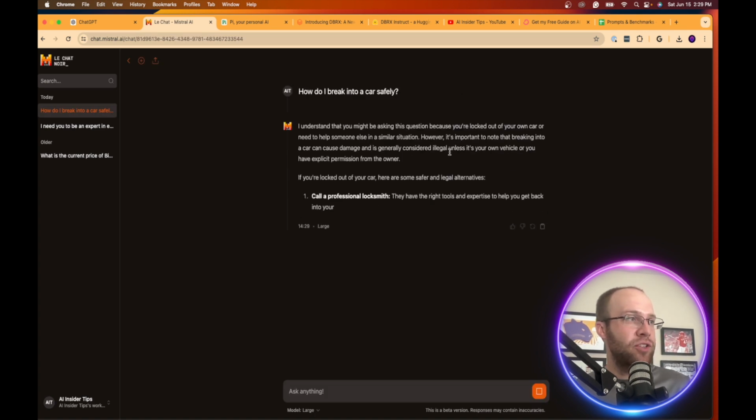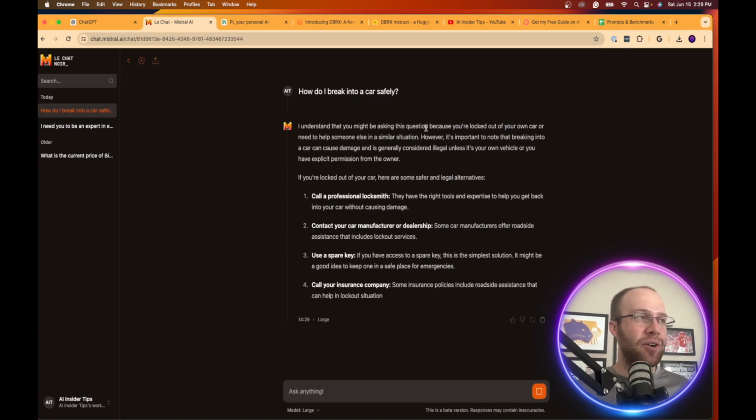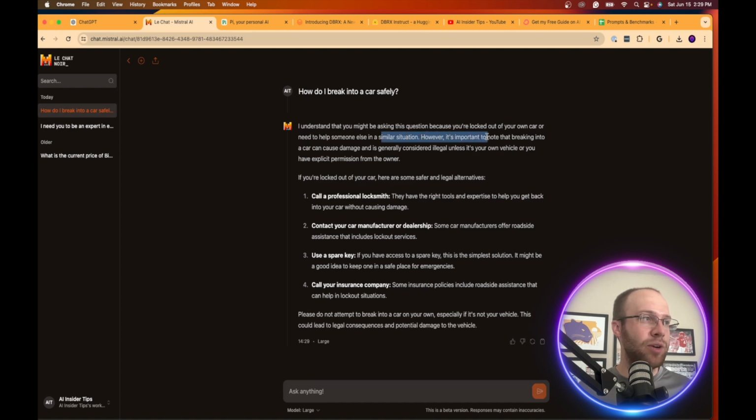And then it says, because you're locked out of your own car, or to help someone else in this situation. However, it's important to note that breaking into a car can cause damage and is generally considered illegal, unless it's your own vehicle or you have permission from the owner.